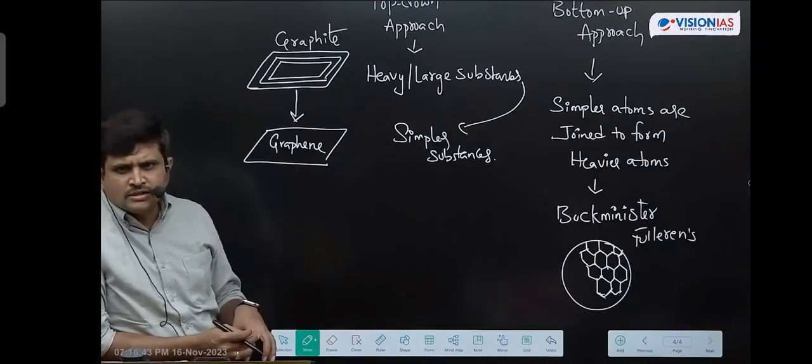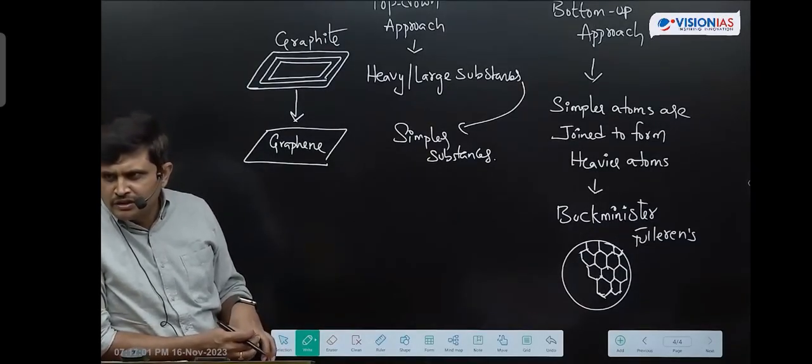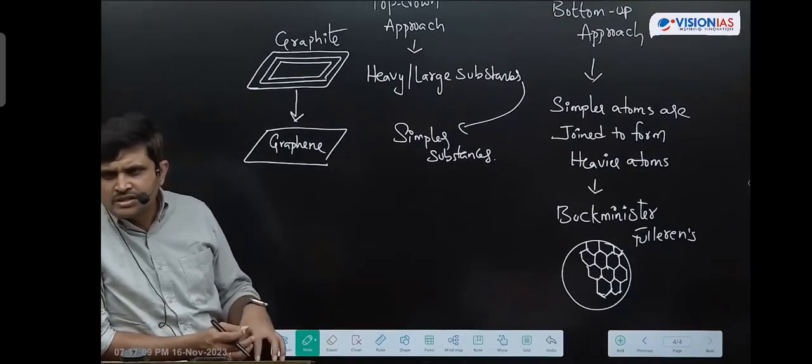So these two approaches are what we are using in nanotechnology, students. Got clarity on this? Okay, 10 to the power of minus 9 size is a new world that scientists have identified. Why is it categorized as a new world? Because all these atoms and molecules behave in a different manner. Hence we started focusing on that.